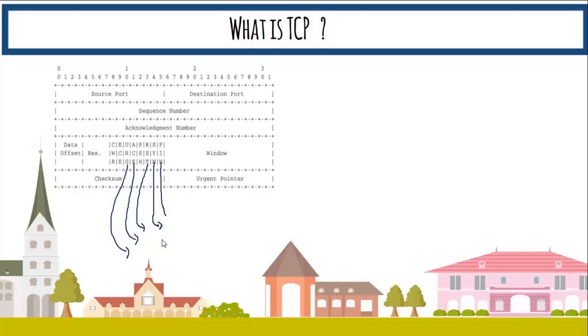ACK is used to provide the acknowledgement, and it indicates that the acknowledgement is valid. Then we have URG. Urgent is used for sending the urgent data, and it indicates that the urgent pointer is valid. Then PSH, push, is used for the request for push.